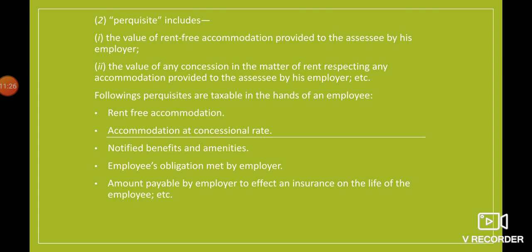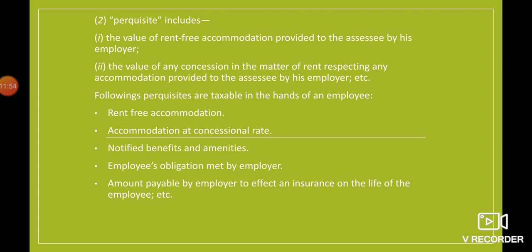Rent-free accommodation we have already discussed. Accommodation at concessional rate. Suppose the market value of any accommodation is 10,000 rupees, and that person is getting it at a lesser price. He's got a concession of 5,000, 6,000 rupees and is just supposed to pay 4,000, 5,000 rupees. So whatever money he's saving will be taken as perquisites.